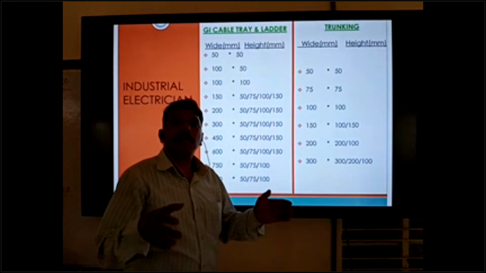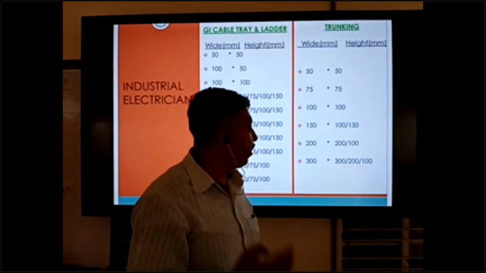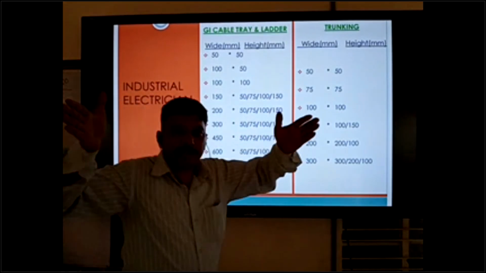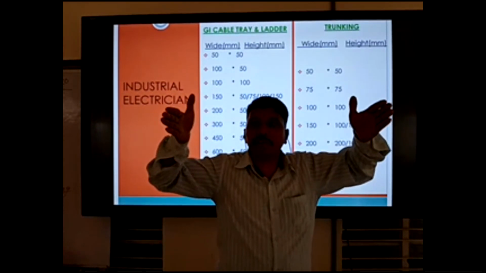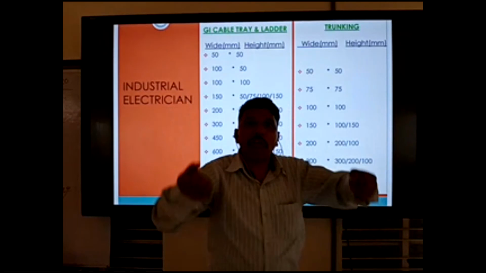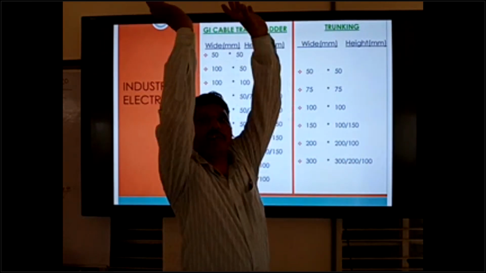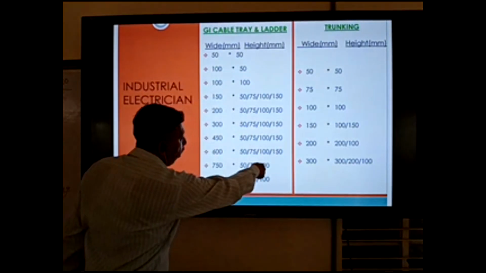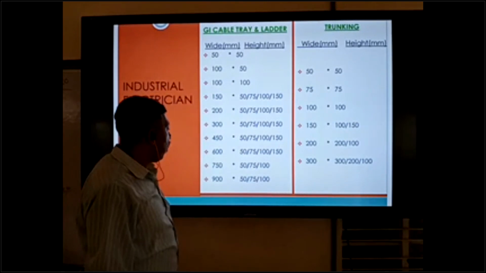Because one cable tray length is 3 meters, as I already told you. 750 means 75 centimeter wide, which is big, so heavy. It is not possible to fit 150 height on site. Heavy, so only coming up to 100.